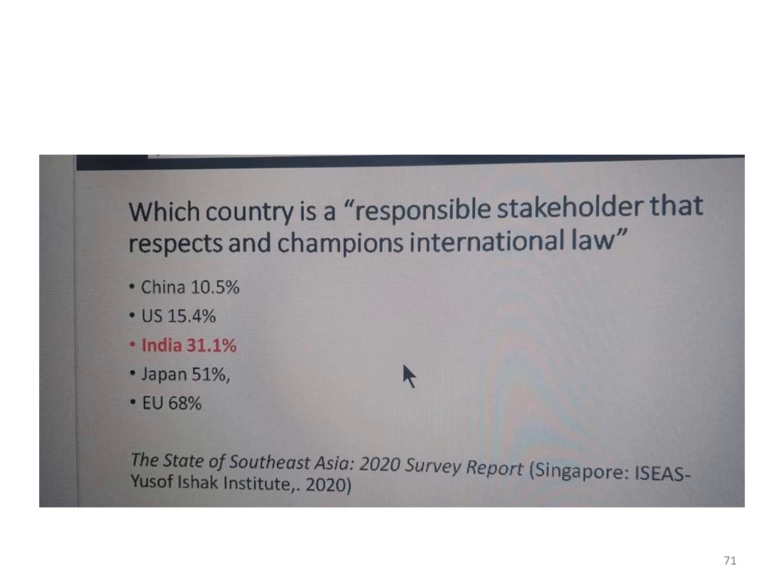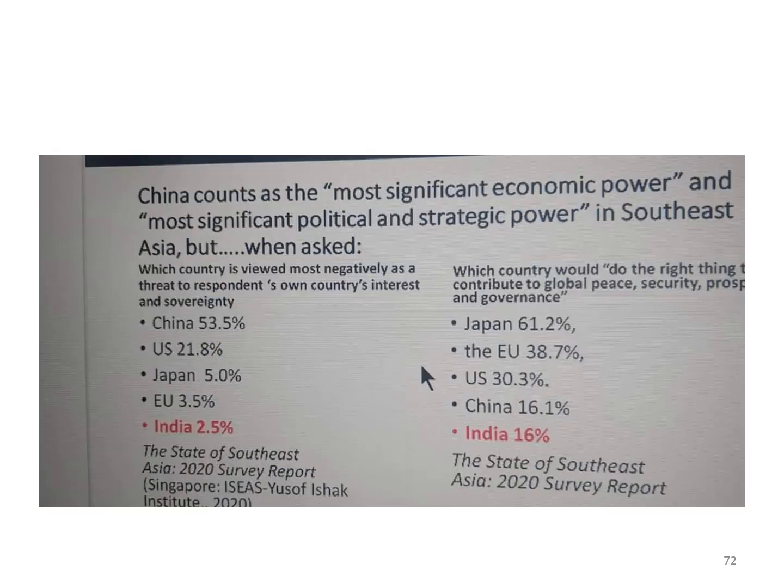So India respects international law, and it is a country which is not viewed so negatively, as a threat to the other countries' interest and sovereignty.